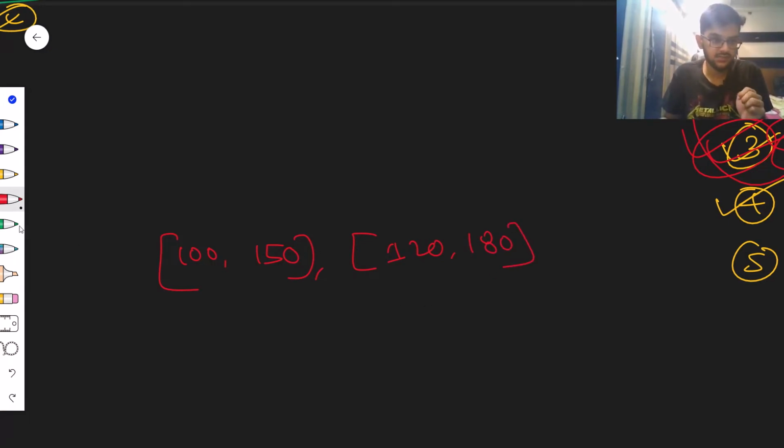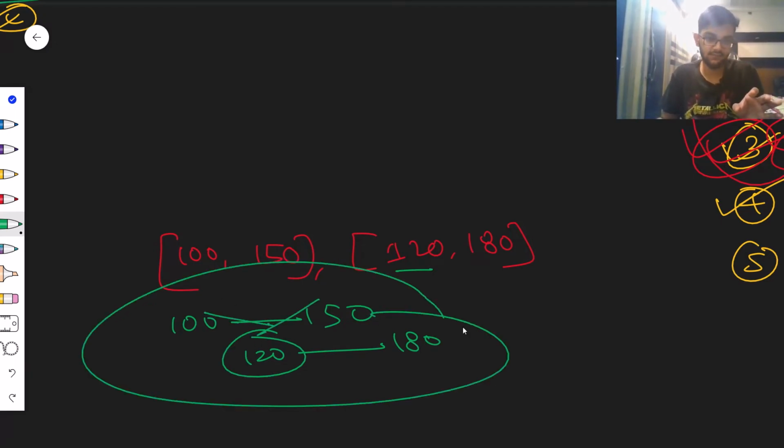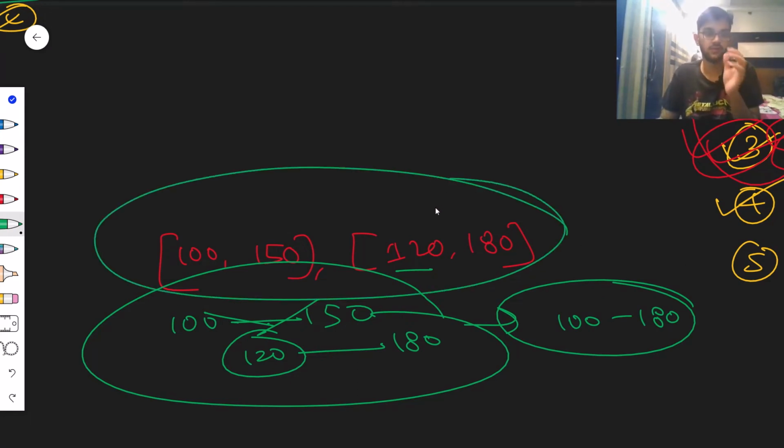If we map this properly, 120 is falling in between 100 and 150. So I can write this entire information as 100 till 180. So the two tuples can be written as 100 till 180.